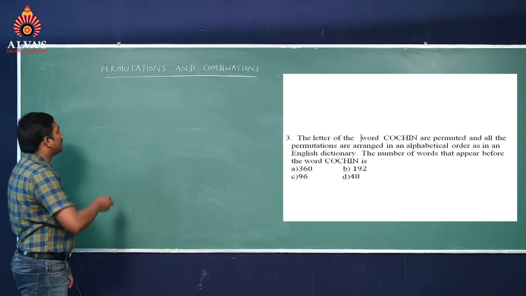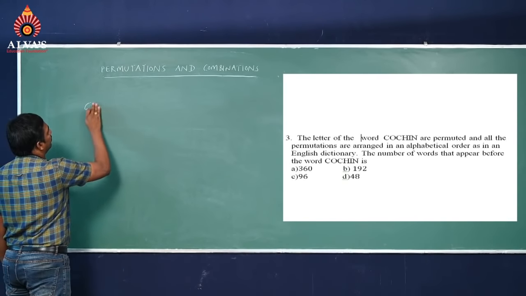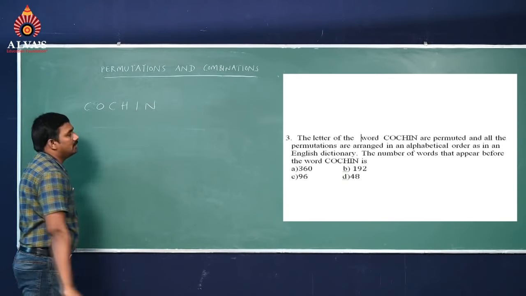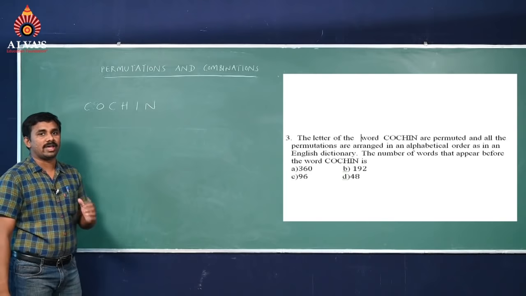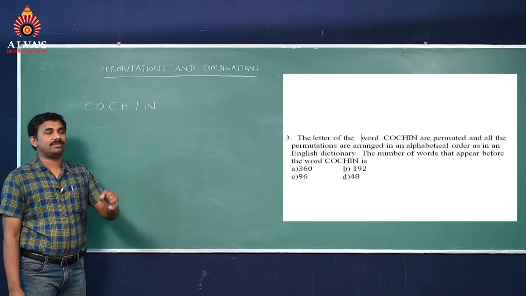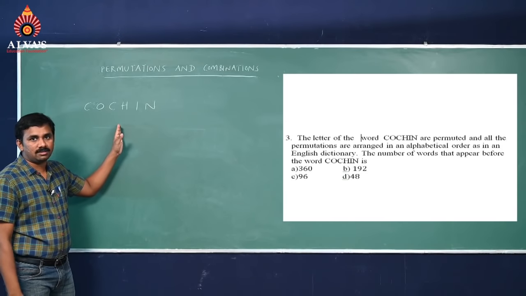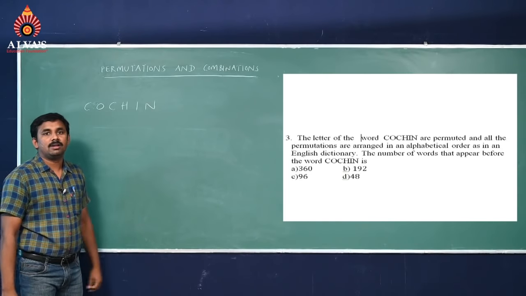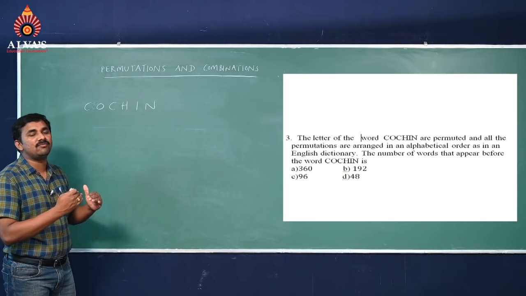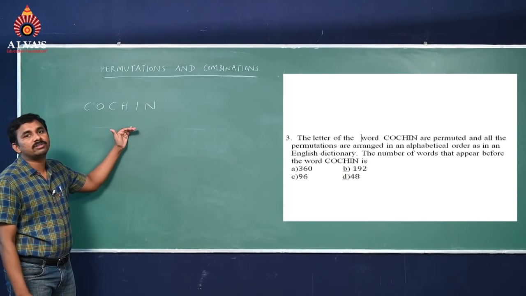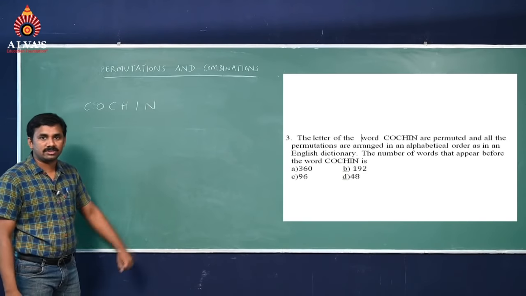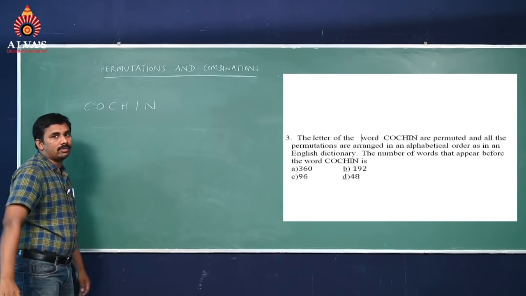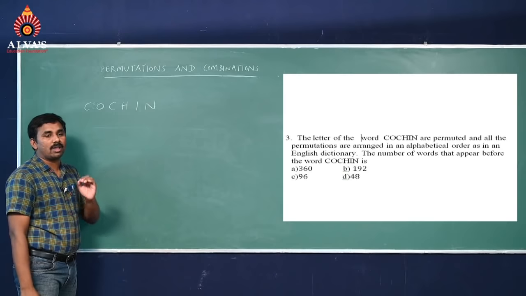Students, the word given is COCHIN, C-O-C-H-I-N. We have to arrange in dictionary order. What is the rank of the word COCHIN if you arrange in dictionary order? But here the question is, how many words will appear before the word COCHIN? So first, taking the alphabetical order, we have to give numerical values.